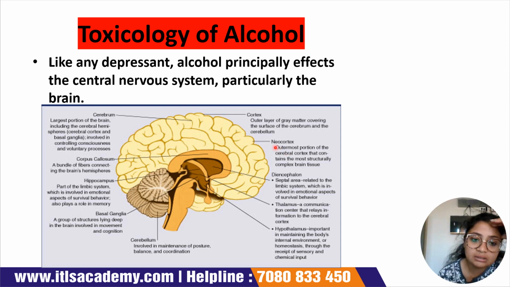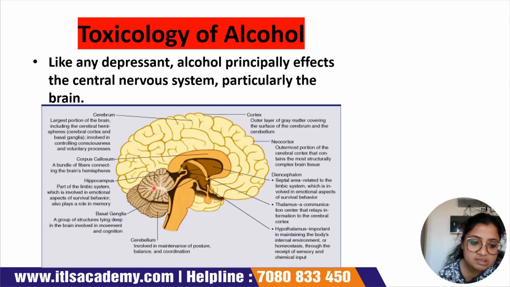So as you can see, this is the cerebrum, and this is the cortex. Then we have the hippocampus over here. We have the basal ganglia, we have the cerebellum. Cerebrum and cerebellum are the most important parts of the brain, and also the hypothalamus is there, the thalamus is there, the diencephalon is there, the neocortex is there. Neocortex is basically the outer portion of the cerebral hemisphere. So the main function of the cerebrum, which is the largest part of the brain, is controlling consciousness and different voluntary processes like walking, talking, etc.